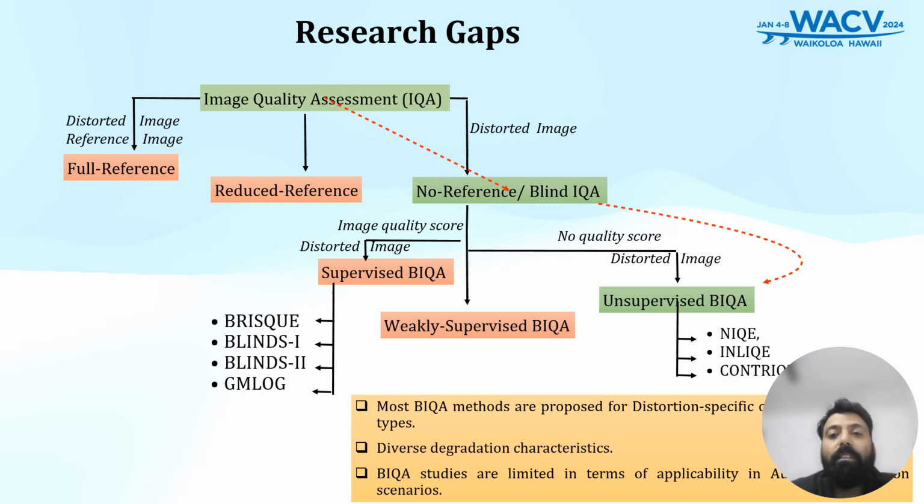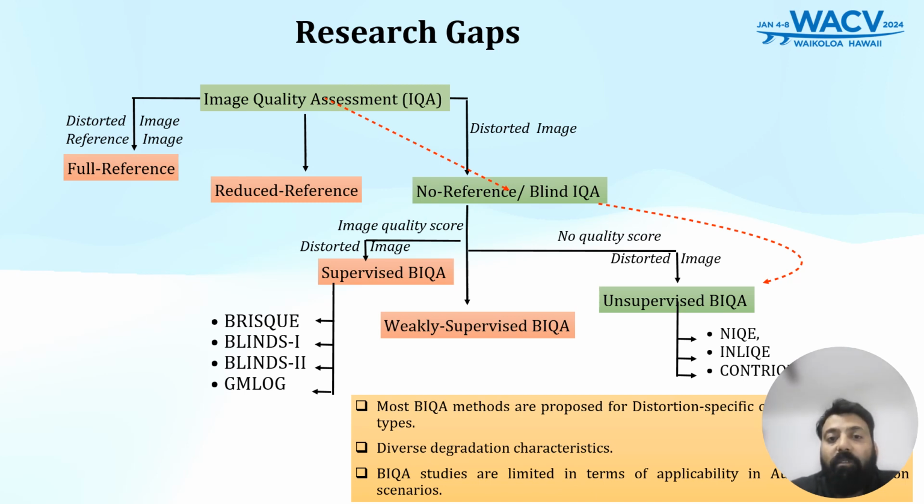Weakly supervised methods often depend upon full reference methods to derive what is known as pseudo-subjective score. However, this reliance on reference image or subjective score can be a limitation, especially in real-world scenarios where such references are unavailable. To address this, some researchers have explored no reference methods that do not depend on the image quality score. It is important to note that most opinion-aware blind image quality assessment methods have been developed for a specific type of distortions. Often those are synthetic.